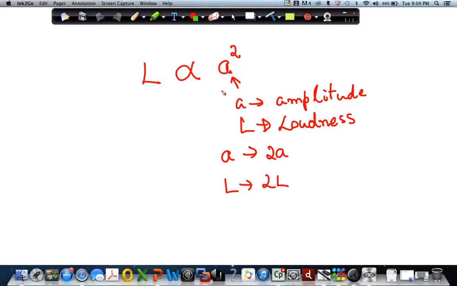So when L is proportional to the square of the amplitude, when the amplitude becomes twice, what will happen to L? L is proportional to the square of the amplitude, meaning (2A) squared, right? So which basically means the loudness will become 4 times, right?